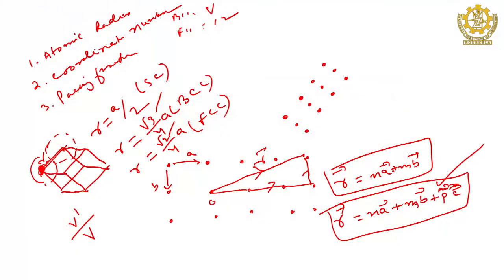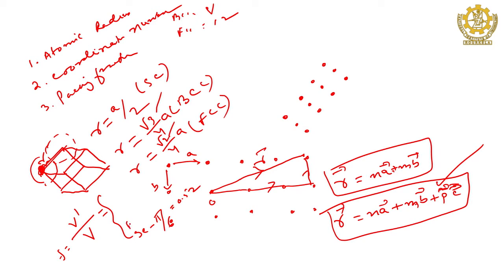So, if you take for example a simple cubic system, then what will be this ratio? Packing fraction. Find out. You know the atomic radius, find the volume, then the volume of the unit cell. Tell the ratio, how much it is. What is the packing fraction for a simple cubic system? For simple cubic it is how much? It is pi by 6, check it. Pi by 6, which is constant, and that is nothing but equal to 0.52.